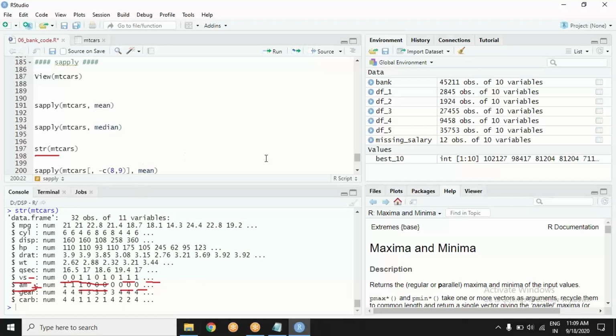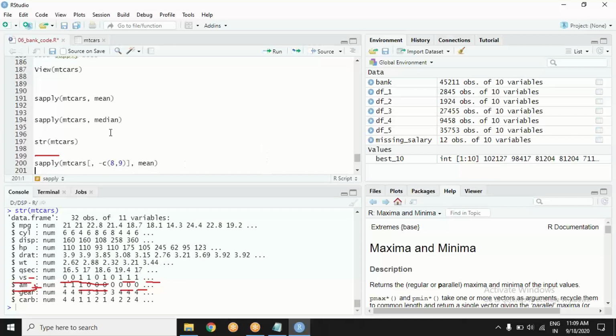So what can I do? I want to see for the others. So this time sapply will do what it does. It will grab our data and grab a function and apply on all. I am mentioning, grab which data? Which data? The mtcars data. Barring which columns? Barring the 8th and 9th column. So that is my data now. Now grab this function and apply on everything which is available. Clarity?